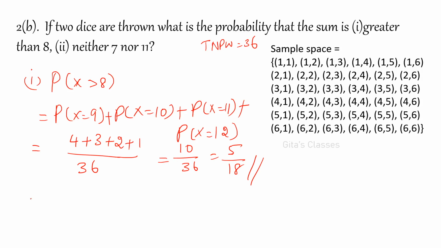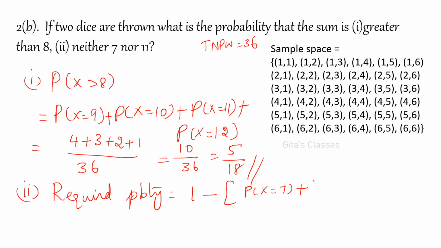And next is neither 7 nor 11. First let us find P of 7 plus P of 11, and the required probability you have to subtract from 1. Required probability is equal to 1 minus (P of x equal to 7 plus P of x equal to 11). For both, the denominator is 36.